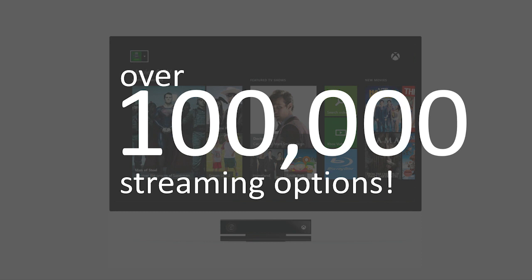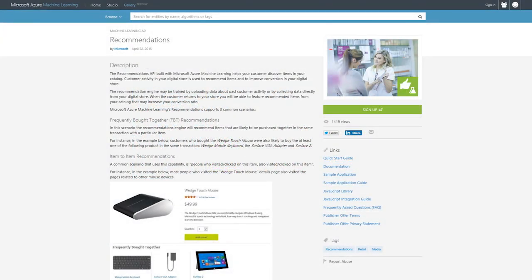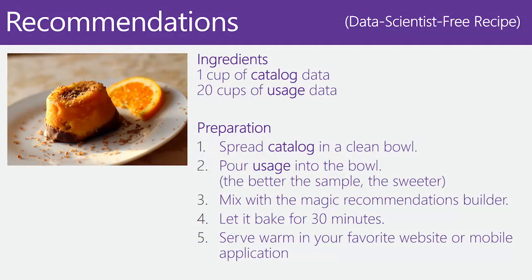So actually for Xbox, we built a recommendations engine, and in our desire to democratize or to bring to the world these capabilities, we put these capabilities together in the Recommendations API. So let's get cooking. What you are going to need to create a recommendations model is some catalog data. These are like the items that you want to sell, for instance, or that you want to recommend.